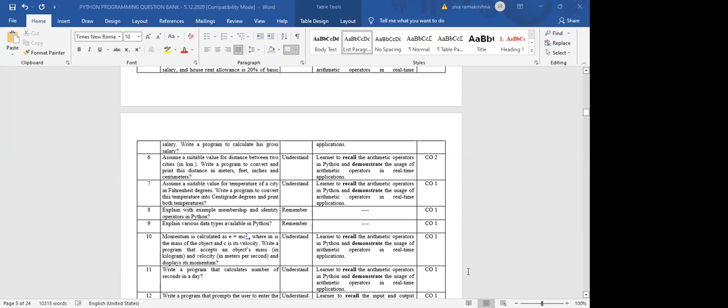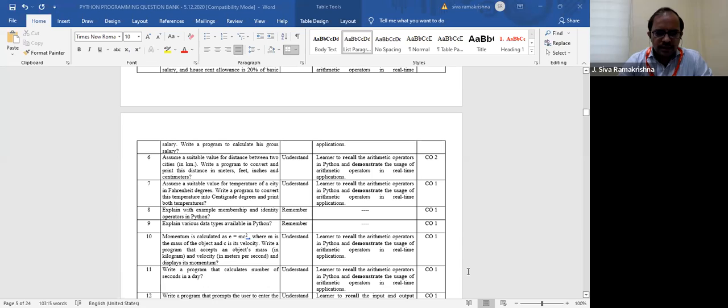You should know the relation between them. So you consider two places. Assume there is some distance which is expressed in terms of some kilometers. So that is what they are asking. Assume a suitable value for a distance between two cities in kilometers, and you are asked to write a program to convert that kilometers into meters, feet, inches, and centimeters. So tell me, how will you do this?